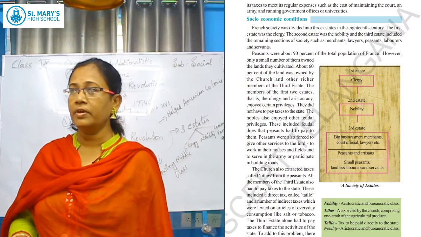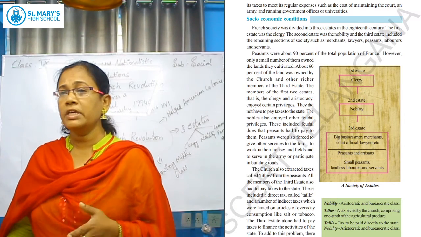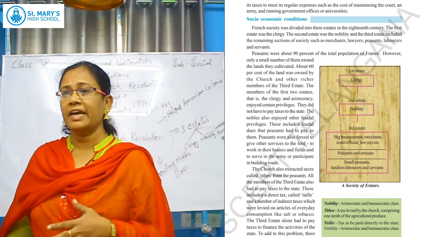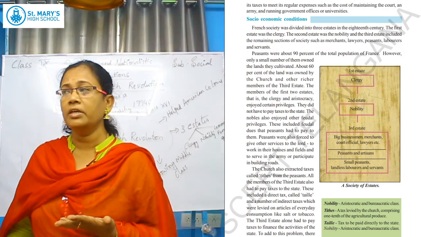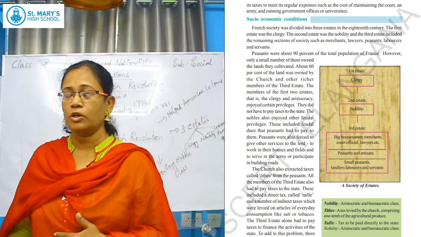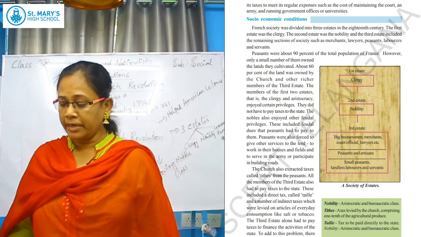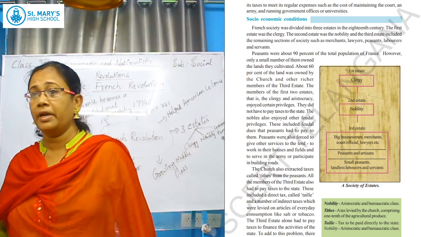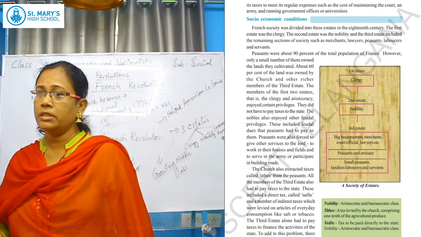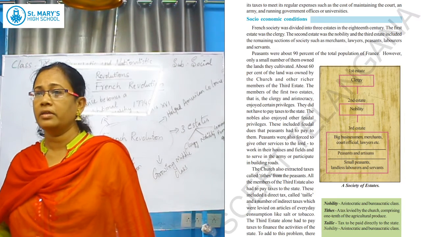Even the church was also forcing them to pay a tax, which is called tithe. Tithe means, according to the church, they have to pay 10% of their earnings as tax. That is a tax; both direct tax and indirect tax were paid by the third estate people. These third estate people had to pay the taxes.